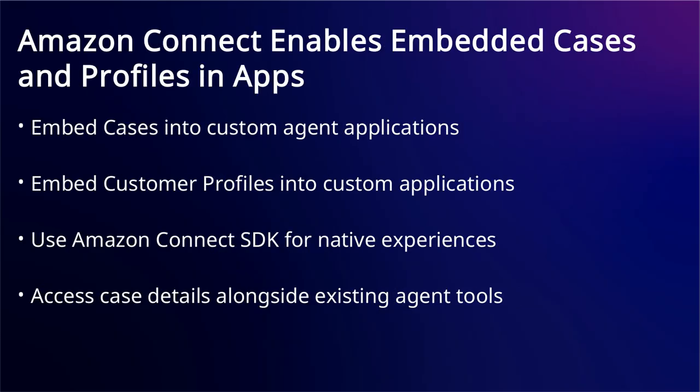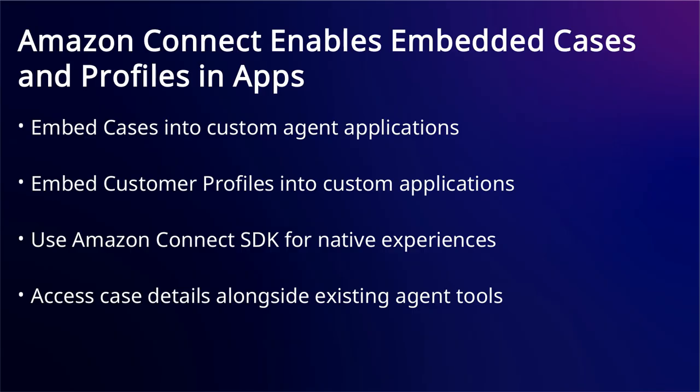Agents often need to switch between multiple applications to access case information and customer context while resolving issues, which slows down their workflow and reduces efficiency. Amazon Connect now addresses this by letting you embed cases and customer profiles directly into your custom agent applications.